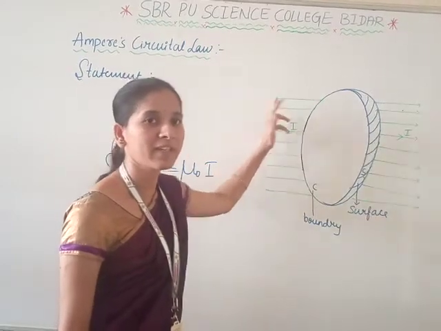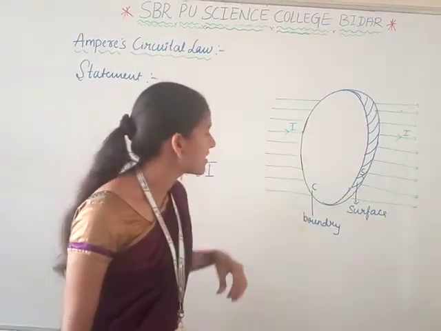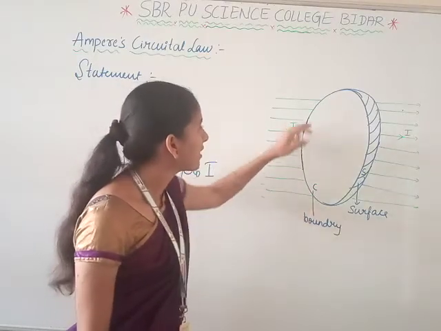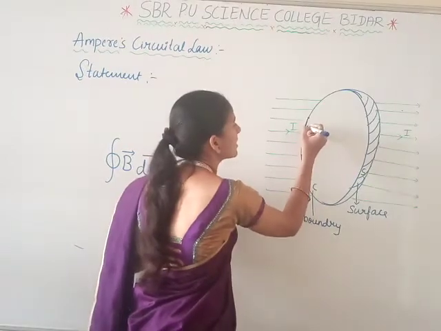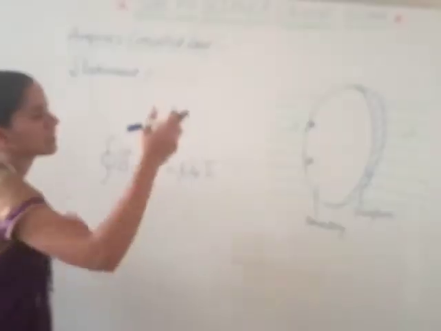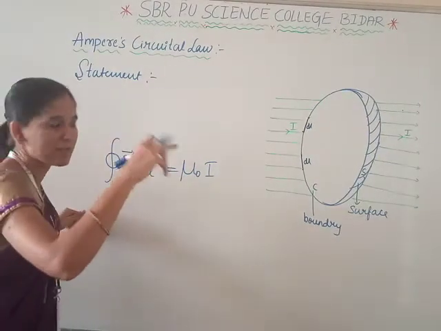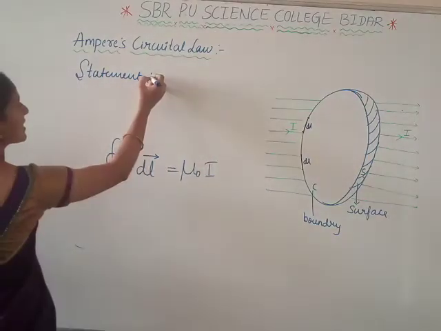Now here we are considering a closed loop in the presence of a magnetic field. We are considering a plane closed loop. It has a surface S, and C is its boundary. Where C is made up of a number of small elements, that is dl. After combining all the small elements dl, the length of the circumference becomes the total length L here.